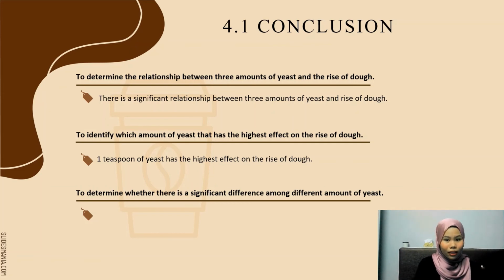And the last objective, to determine whether there is a significant difference among different amounts of yeast. From multiple comparison tests, it shows that the p-value is 0.001. Therefore, we can conclude that the null hypothesis is rejected since the p-value is less than the alpha value, 0.05. So, there is a significant difference among different amounts of yeast.